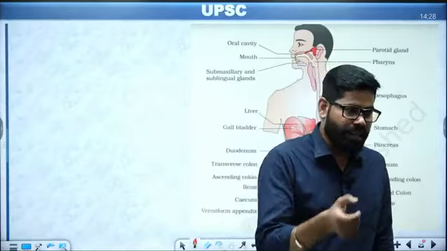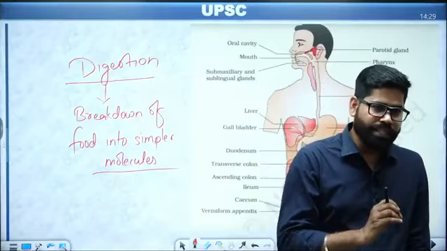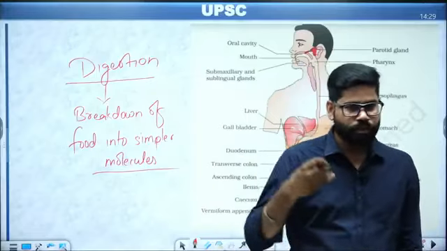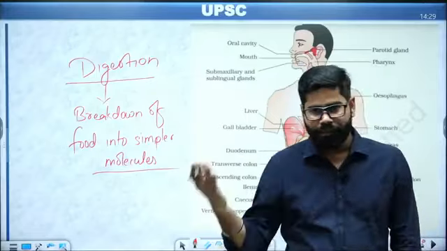So it doesn't matter what you are eating. Whether it is vegetables, pulses, momos, sweets, jalebi, anything, ultimately it comes down to carbohydrates, vitamins, protein, fat.